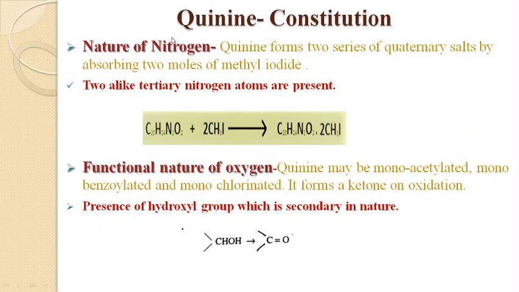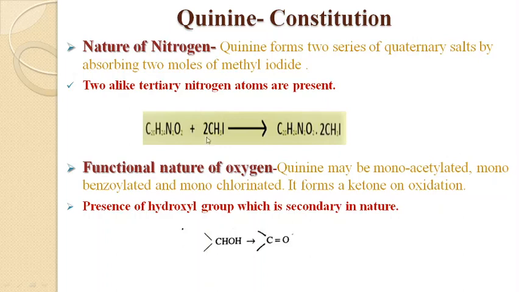Next we come to the nature of nitrogen. Two nitrogen atoms are present in quinine. On reaction with methyl iodide, it absorbs 2 moles of methyl iodide and forms 2 series of quaternary salts, which means that both the nitrogen atoms are tertiary in nature.